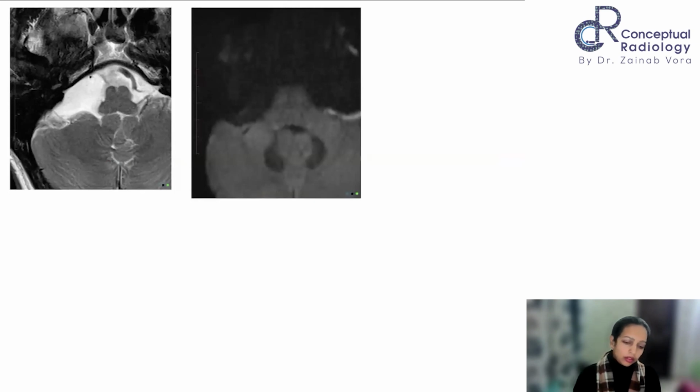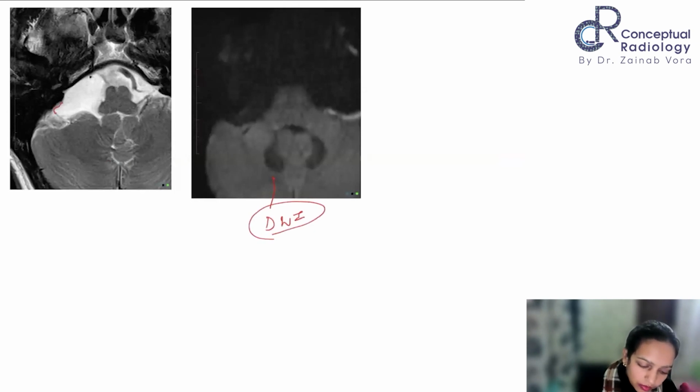I will help you. This is the diffusion. Ma'am, it is not showing diffusion restriction. It could be an arachnoid cyst. Okay. Very good. So what do you see? An axial T2 weighted image with a lesion which shows very CSF-like signal, no?